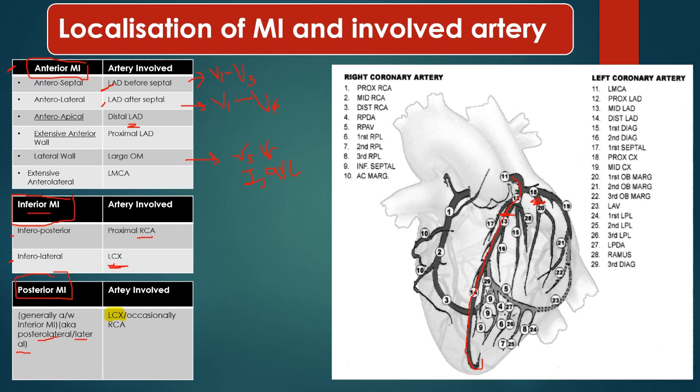Now suppose there is posterior MI. In posterior MI, the conventional leads will not show any ST elevation because the vector is directed posteriorly. So if we place leads V7, V8 and V9, ST elevation will be seen in these leads. There will be reciprocal ST depression in leads V1, V2 and V3.